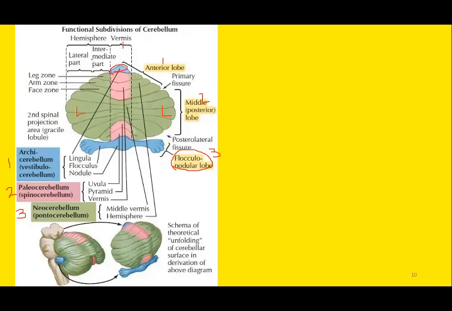Then comes the intermediate zone, lateral to vermis on each side, and the third zone is the lateral zone on either side of the intermediate zone. This is the anatomical division. Remember, if we discuss physiological classification, these are the three divisions that you have to write down: vestibulocerebellum, spinocerebellum, and pontocerebellum.